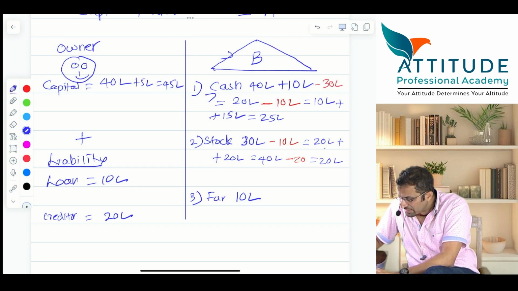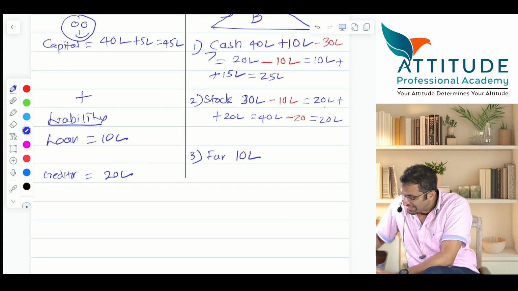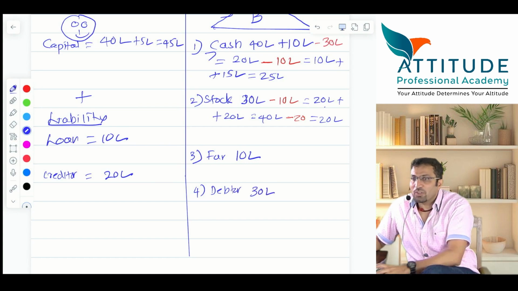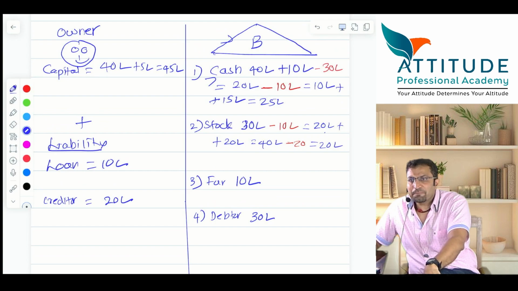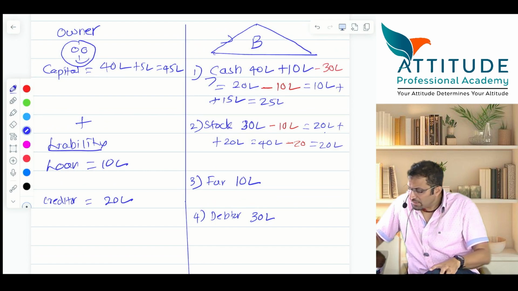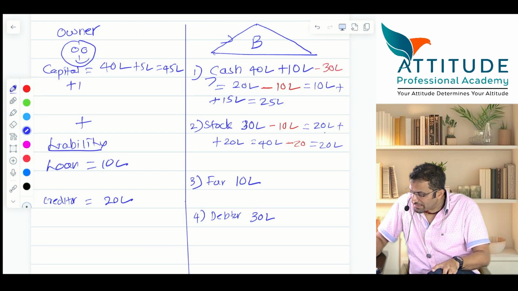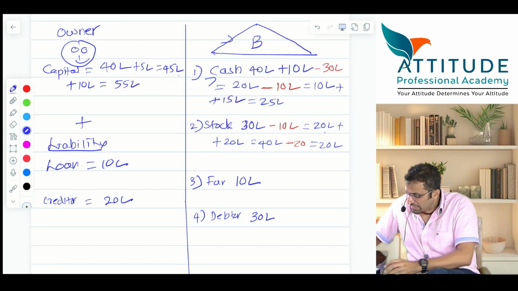Cash is increasing? No, it is on credit. So what will increase? Debtors, and debtors are assets. Right? So a fourth item will come. How much debtors? 30 lakhs, because sold for how much? 30. Is there a profit? How much profit? And this profit is enjoyed by the owner. So this will be plus 10 lakhs. Now capital becomes 45 plus 10, how much? 55 lakhs. Is that clear?